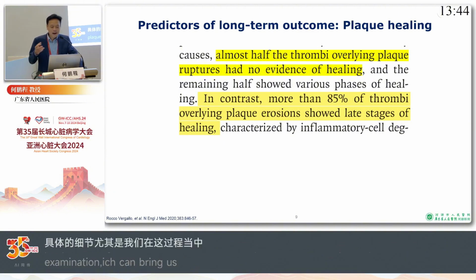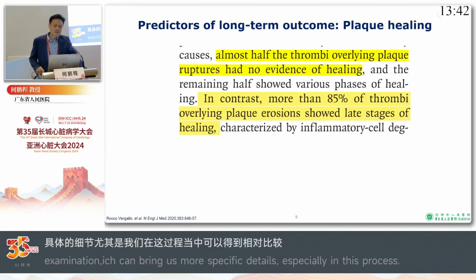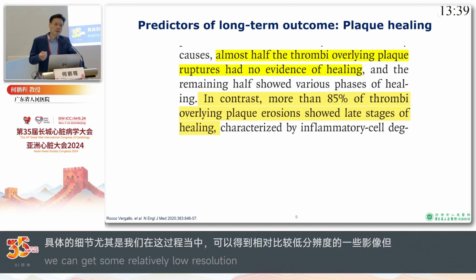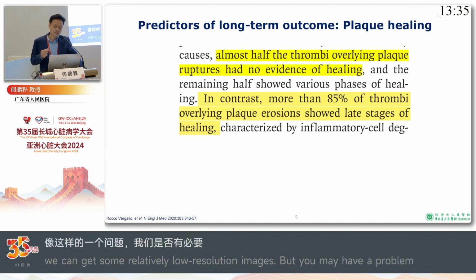But you might ask, is it necessary to do a repeat check of IVUS or OCT for the patient again?